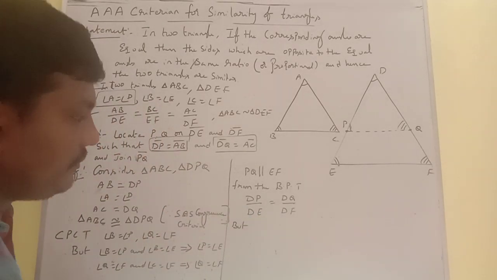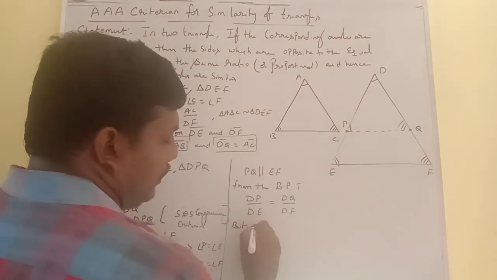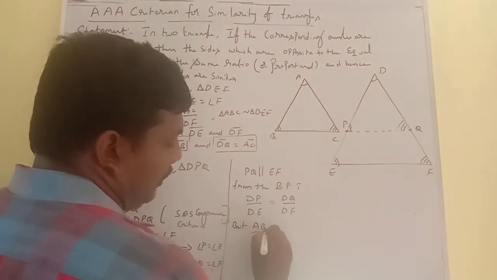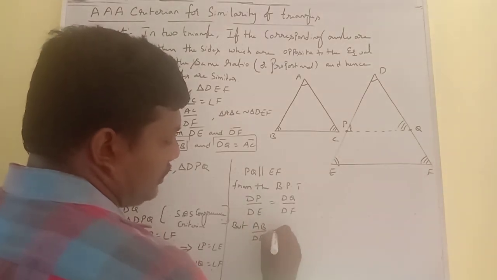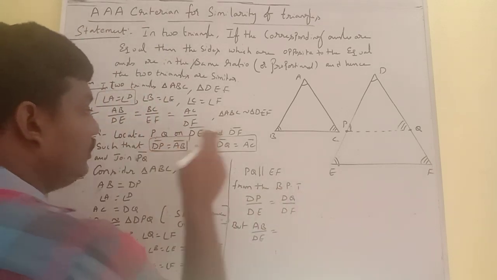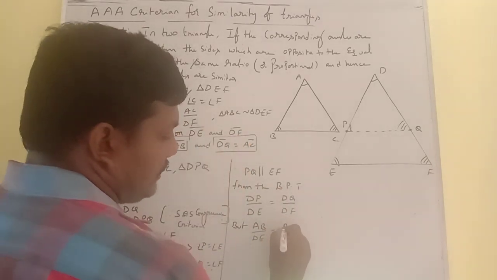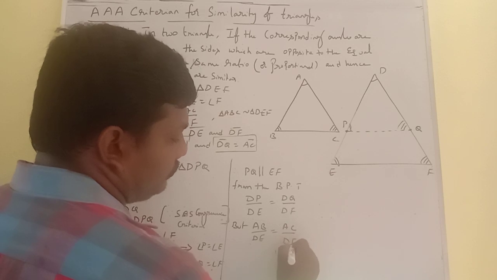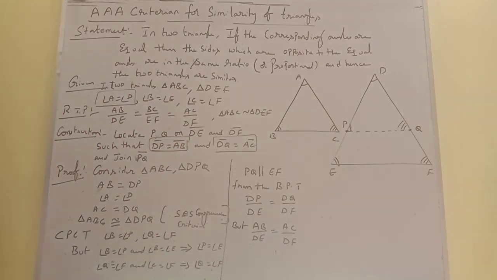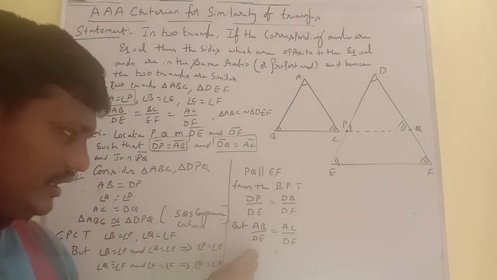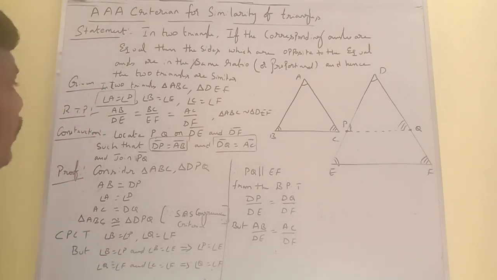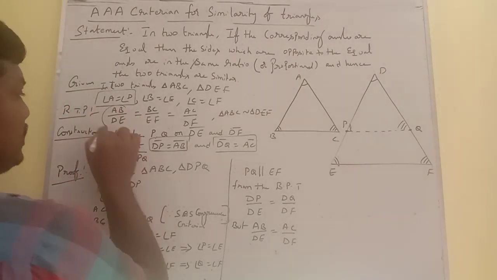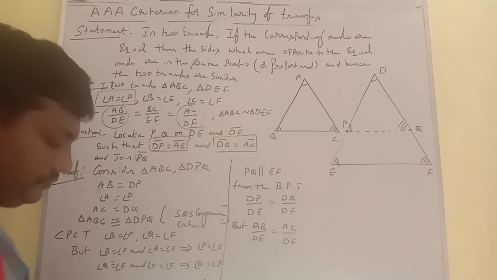DP is equal to AB. So in place of DP, I can write AB by DE is equal to, in place of DQ, we can write AC by DF. So AB by DE is equal to AC by DF. This is what we had to prove.